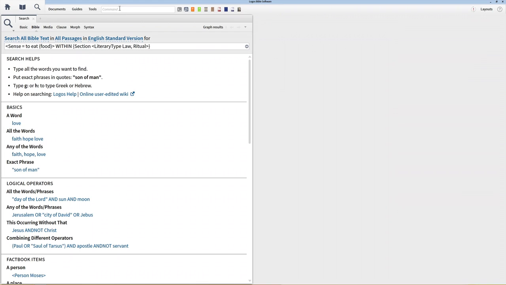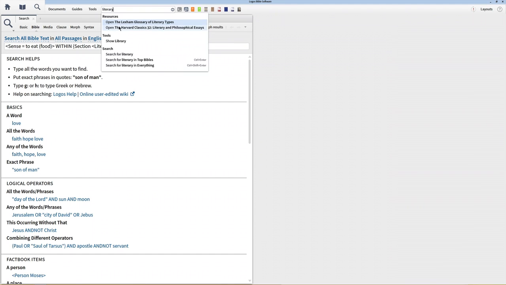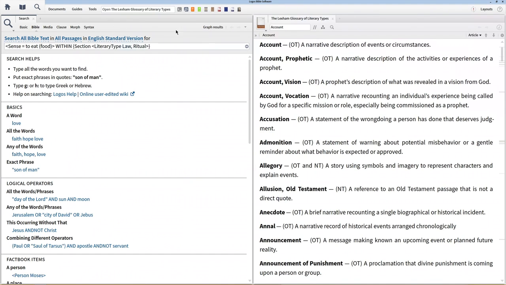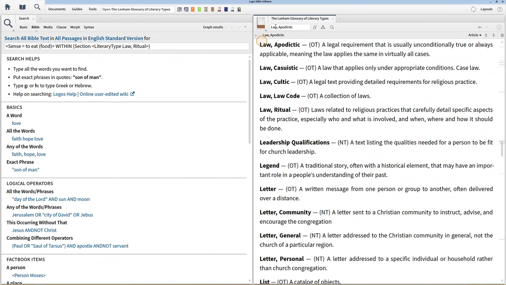Now, let me explain how I built this search. To begin, I open the Lexham Glossary of Literary Types from the command bar. Then, in the resource search box, enter the term law. In this section, I discover the texts that deal with food restrictions fall under the literary type labeled law, ritual. Then I open a new search and enter the information into the search box along with the section search type, making sure to enclose this search command with curly brackets.